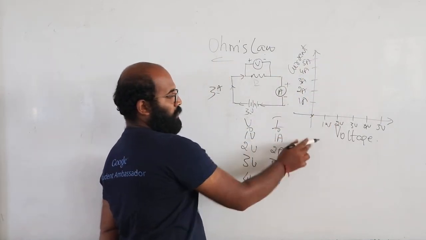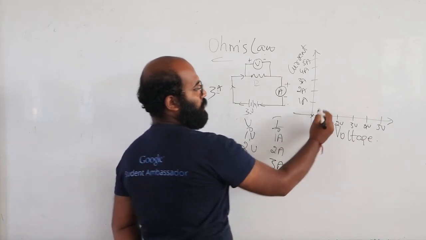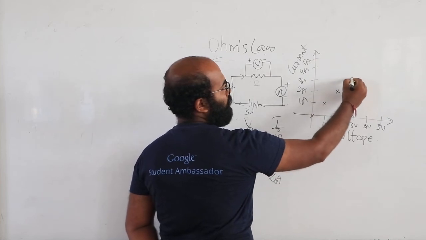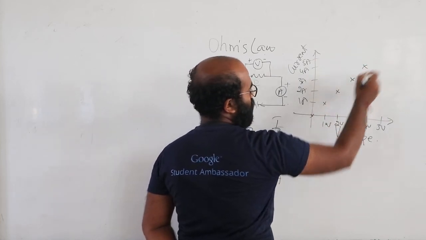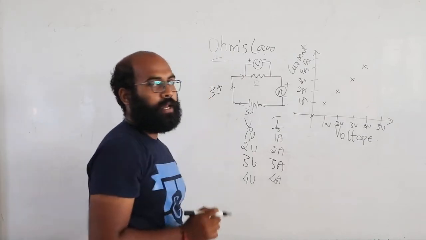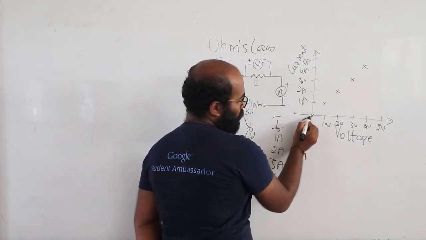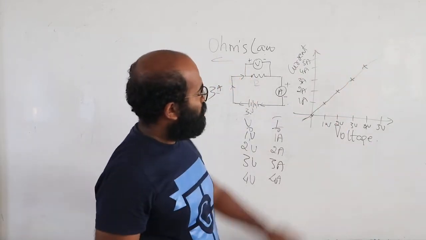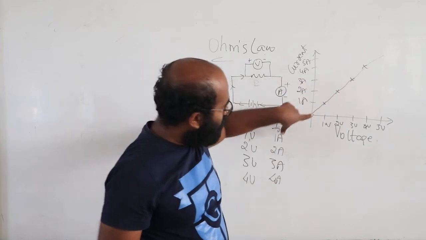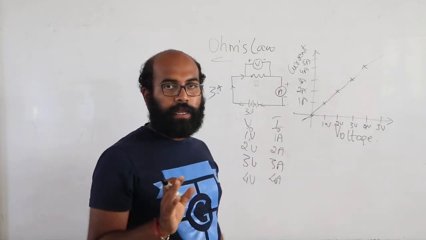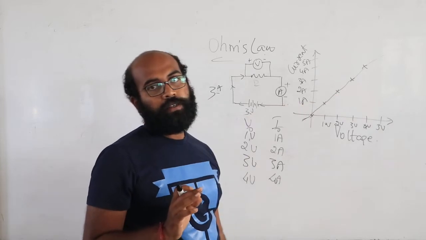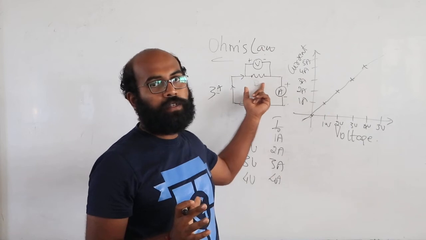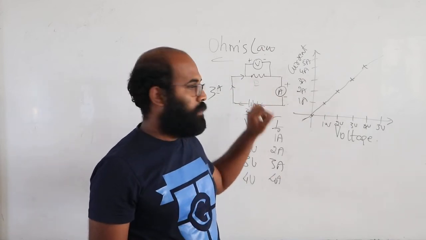If the potential difference or the voltage is 1, current is 1. Next, if it is 2, similarly 3, 4. When you draw a line, this will be a straight line. Just drawn roughly, but this will be a straight line. So this gives the value of resistor. This gives the resistance value.